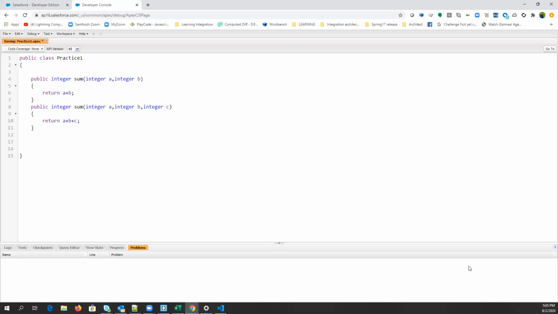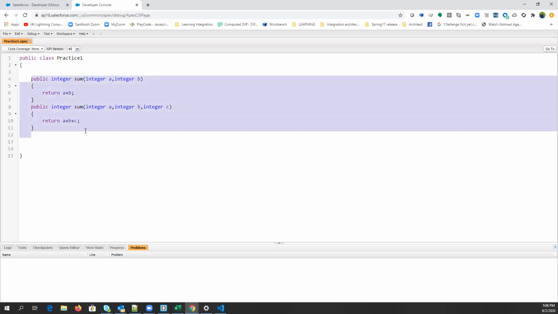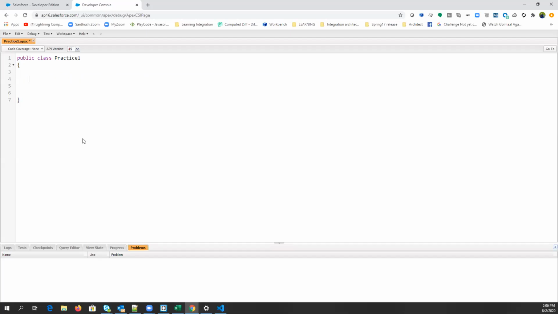Let's just hit save and see if it is saving now. Saved, right? Yes. Is it clear now for everyone? Yes. In a similar way, like we are having multiple methods with the same name, we can have multiple constructors as well.